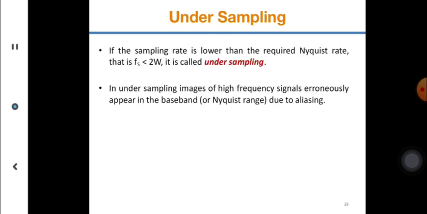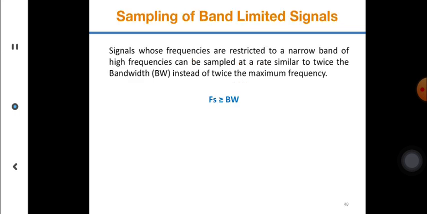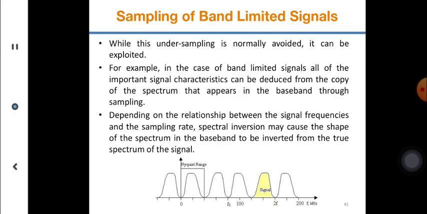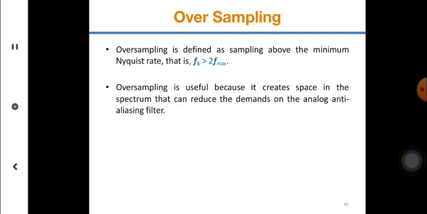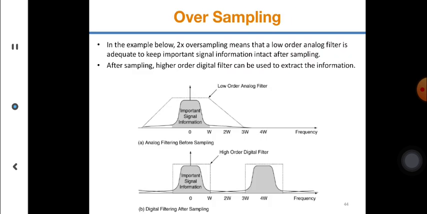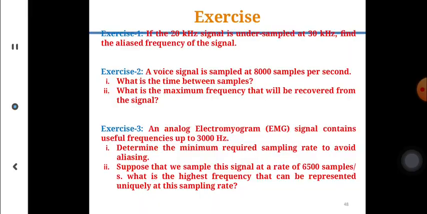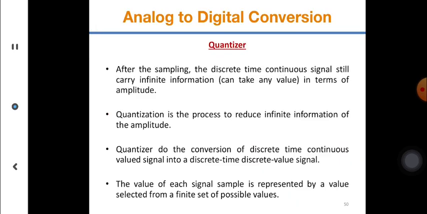And undersampling happens, you can understand, if you are taking fewer samples than the Nyquist criteria, and it happens to be like this. And oversampling also happens, like you are taking too many samples, and you can see. So these are some of the exercises you need to follow.